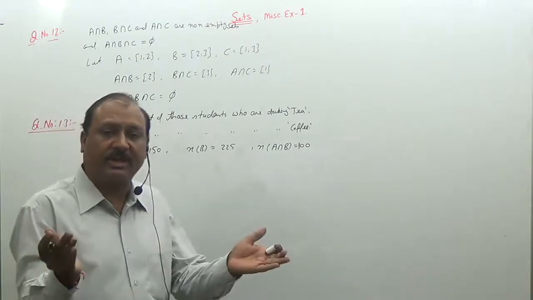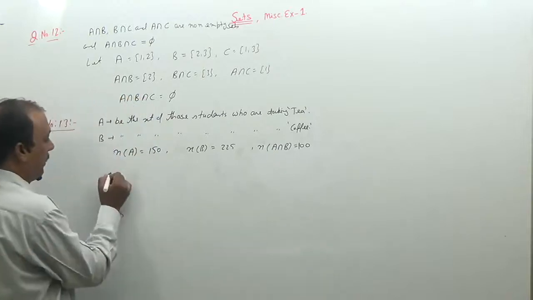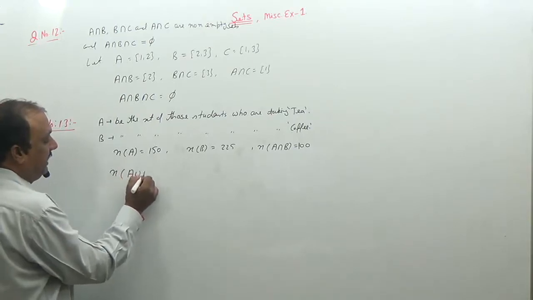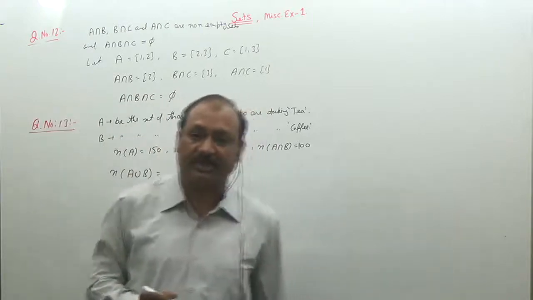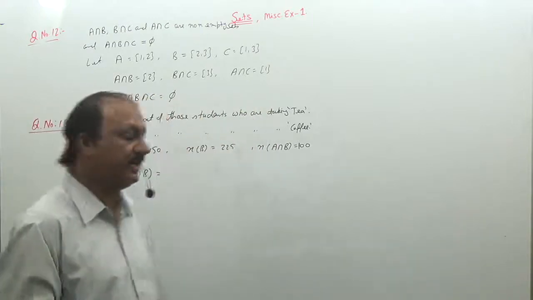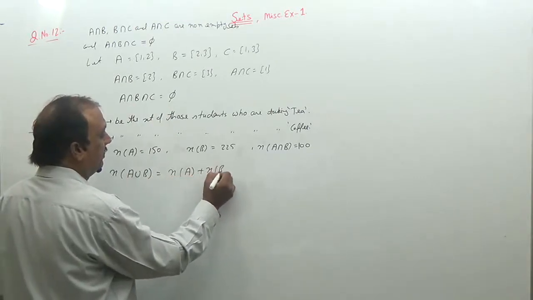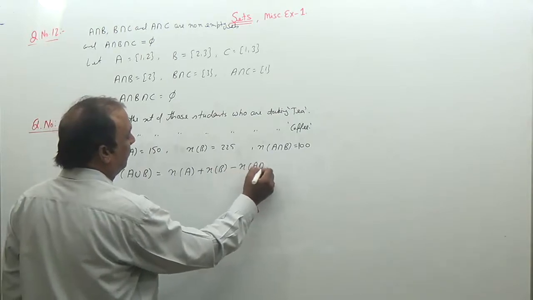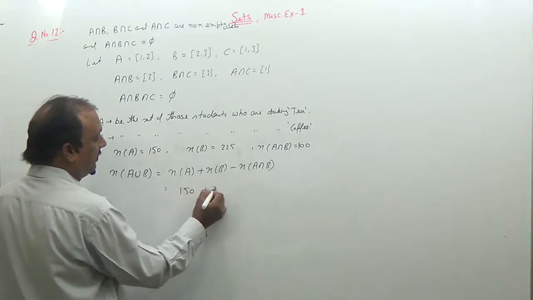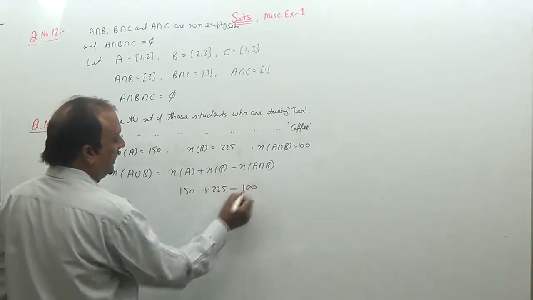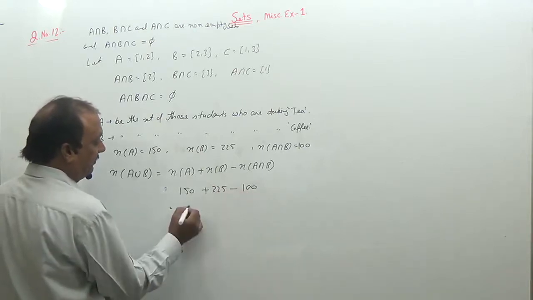That is, how many students are taking at least one type of drink, tea or coffee. So first apply A union B. First we find out the total number of students who take at least tea or coffee or both. So this is equal to n(A) plus n(B) minus n(A intersection B). That is 150, 225 and 100. So 150 plus 225 minus 100, which is 275.